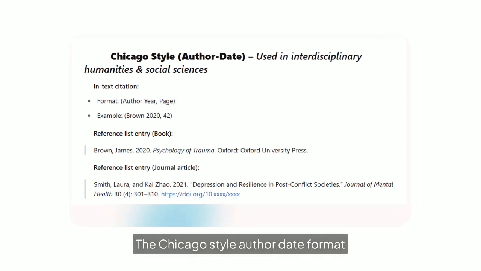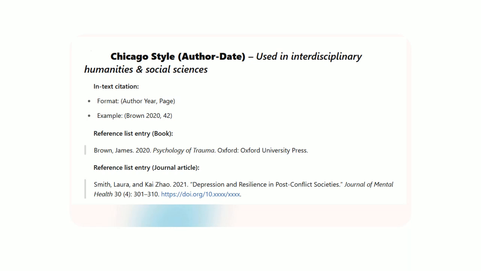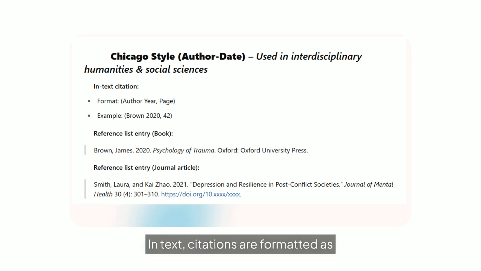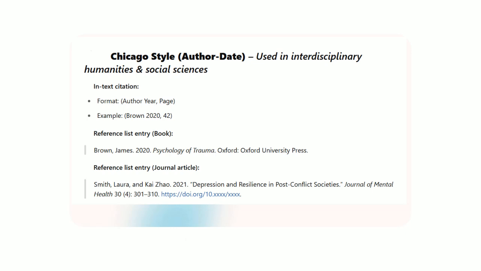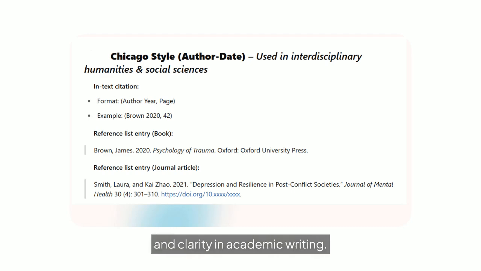The Chicago style, author-date format, is used in interdisciplinary humanities and social sciences. In-text citations are formatted as author, year, page. This style provides flexibility and clarity in academic writing.